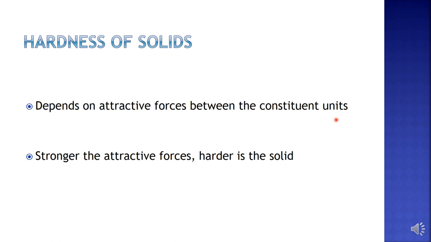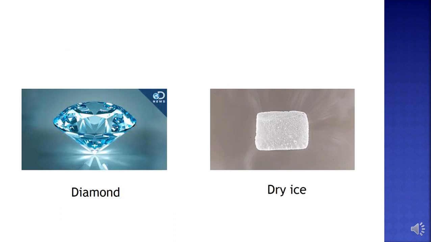Now the next effect is on the hardness of solids. The hardness of solids depends on the attractive forces between the constituent units. If the solid is made up of atoms or ions, the attractive forces between these atoms or ions lead to hardness of solids. So stronger the attractive forces, harder will be the solid. Let's compare two solids. One is diamond and the other is dry ice. I hope you know what is meant by dry ice. Dry ice is solid carbon dioxide. We know diamond is a hard solid, whereas dry ice is a soft solid. This means the hardness of these two solids differs.